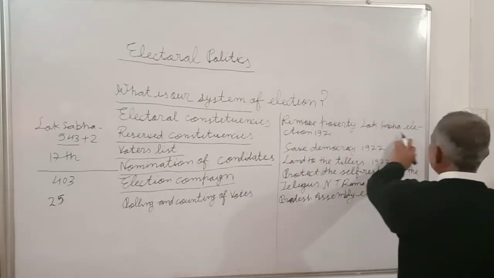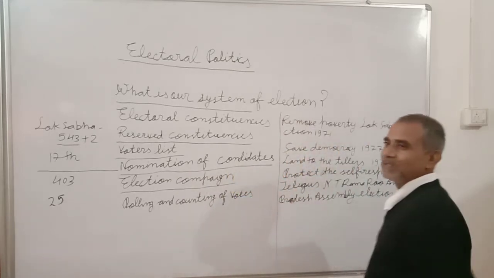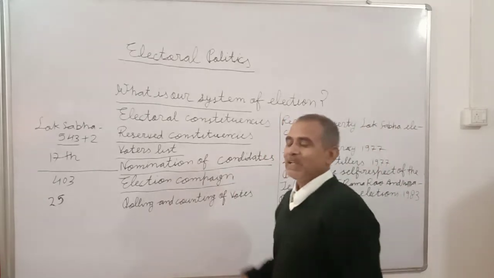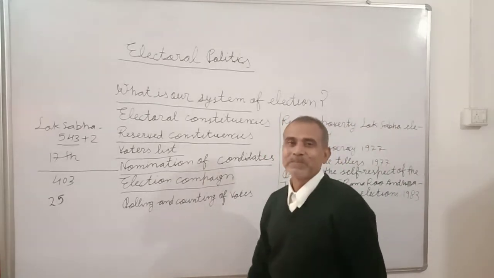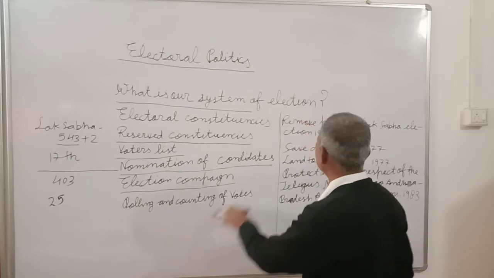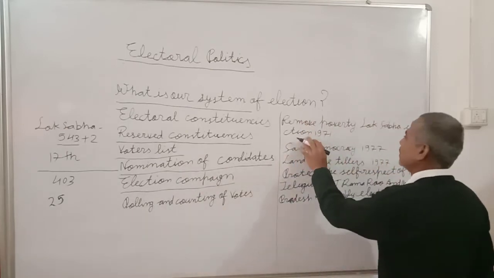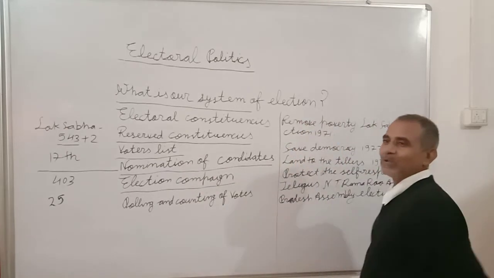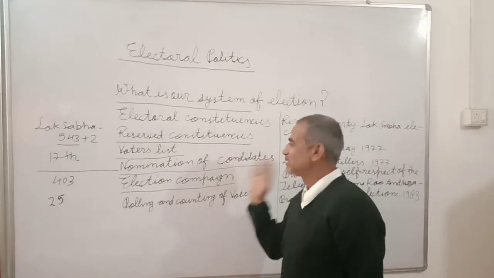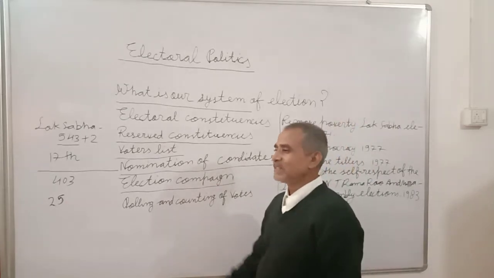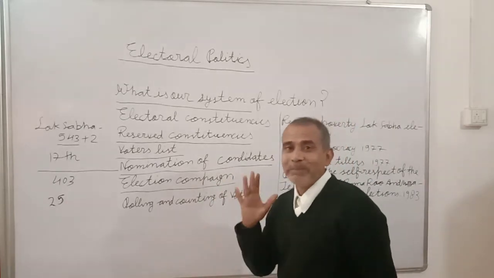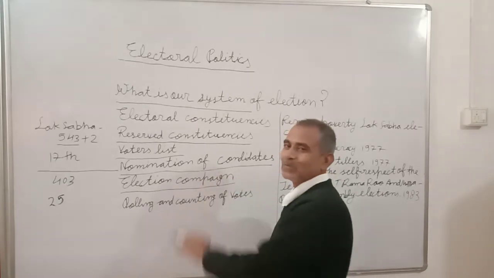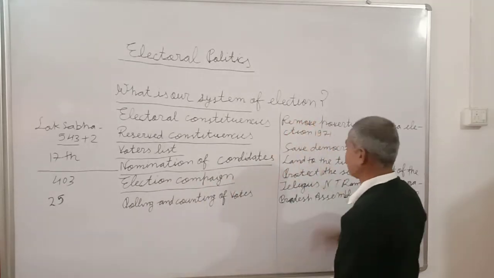Remove poverty. In the Lok Sabha election of 1971, this was given by the late Prime Minister Indira Gandhi. Poverty was a big challenge at that time, and she gave the slogan, Garibi Hatao, remove poverty. This slogan was so effective that Congress won the mandate. This mandate was an absolute majority.